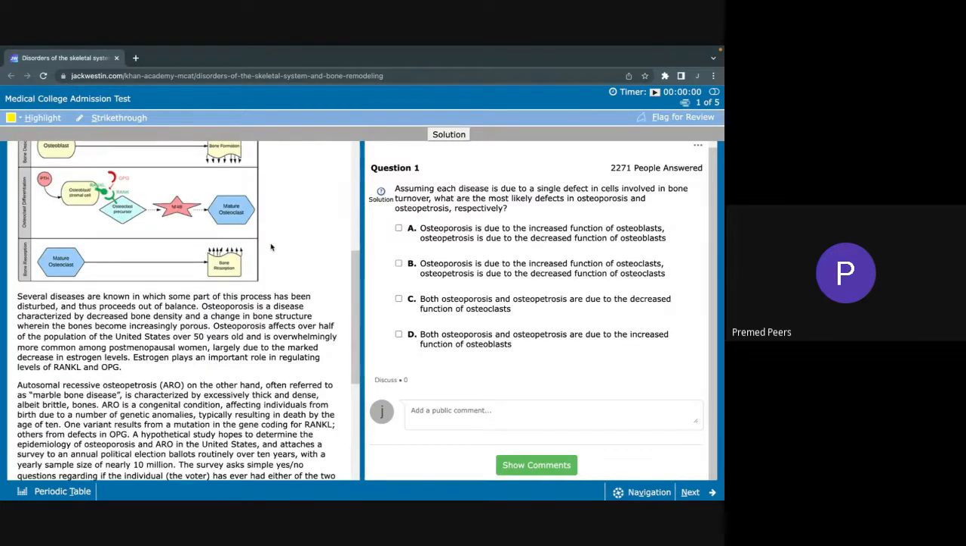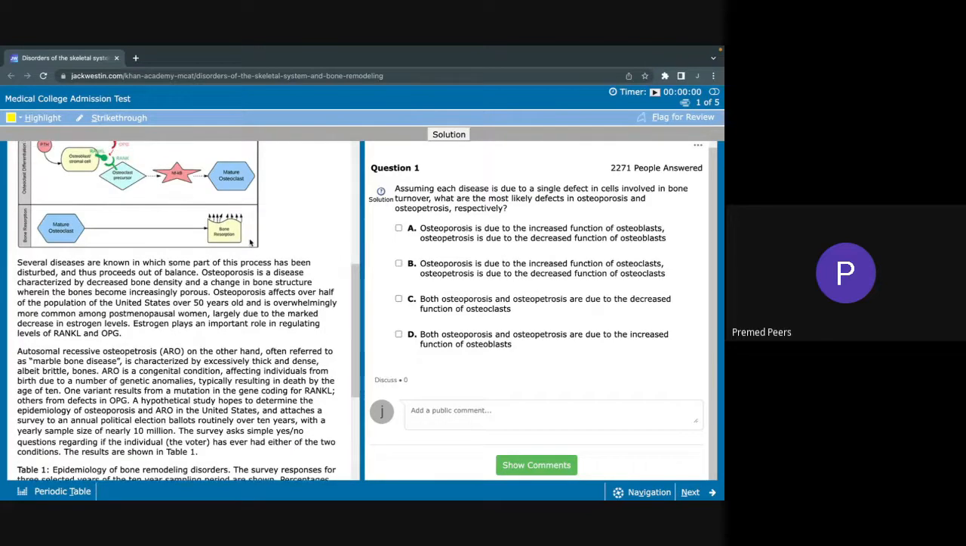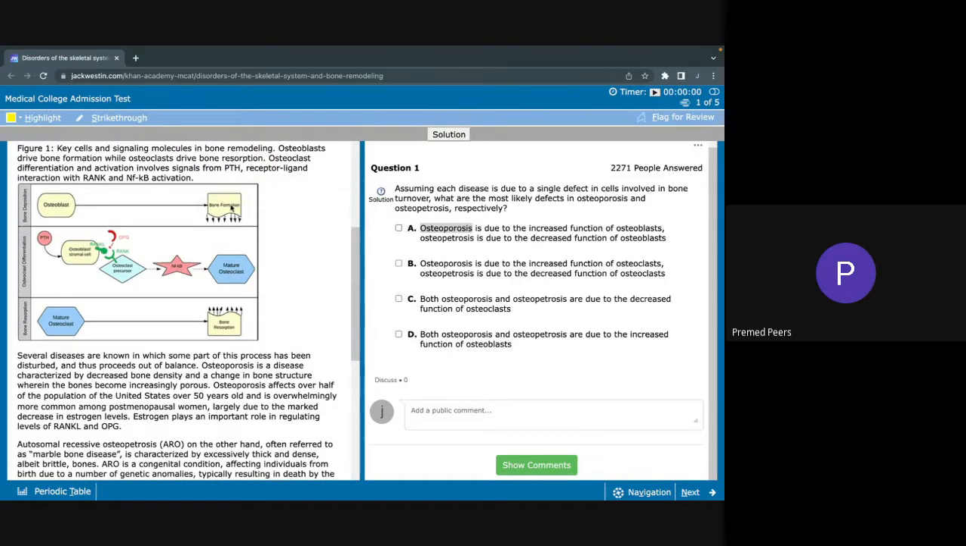So as we said earlier, osteoporosis results in brittle bones, or excuse me, not brittle bones, but porous bones. So essentially, we're looking at bone resorption. So that means that we know right away that A cannot be right, because osteoporosis, which is marked by increased bone resorption, would not have increased function of osteoblasts, because that would cause increased bone formation. So we can already rule out A.